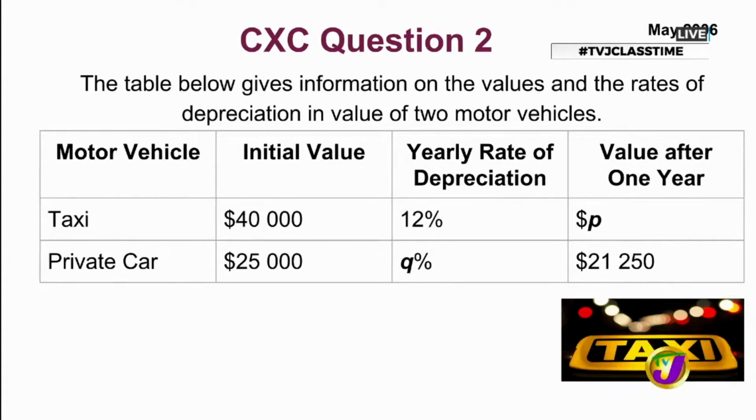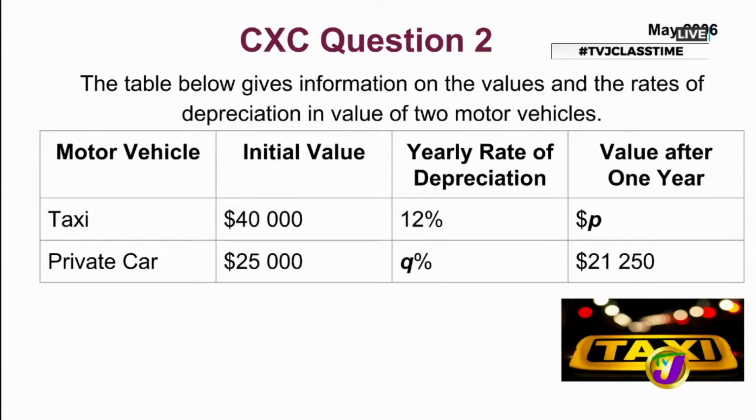The taxi's initial value or present value would be $40,000, while the private car would be $25,000. The taxi was depreciating at a rate of 12% per year, whilst we need to find the rate of depreciation per year for the private car.